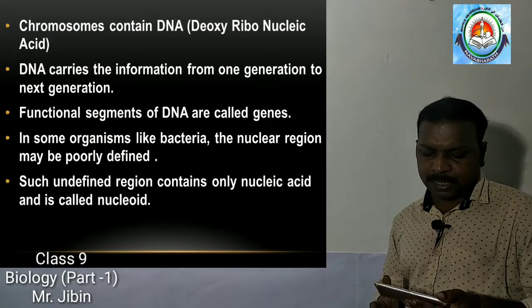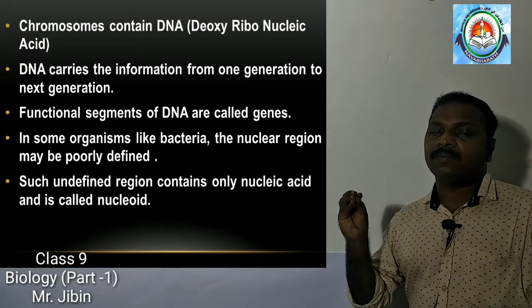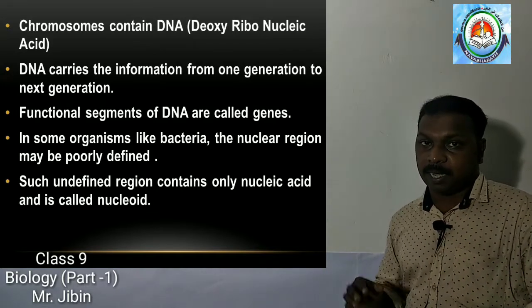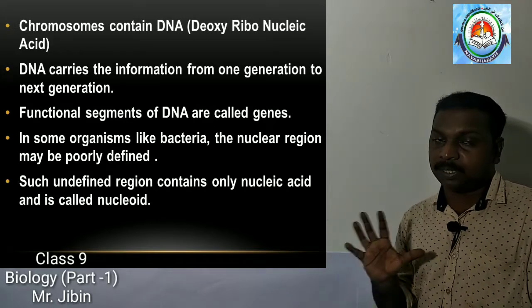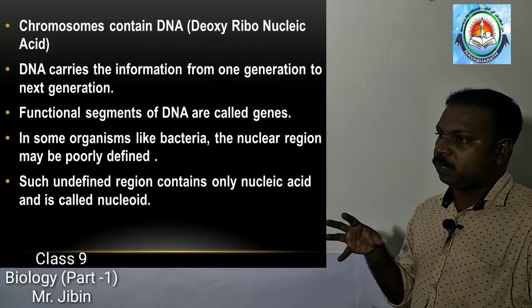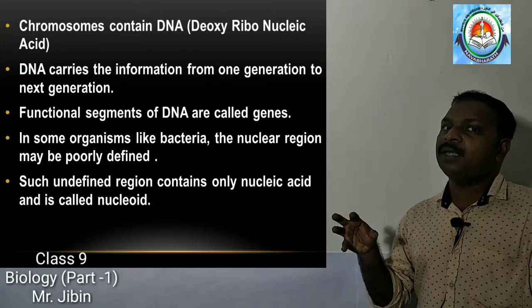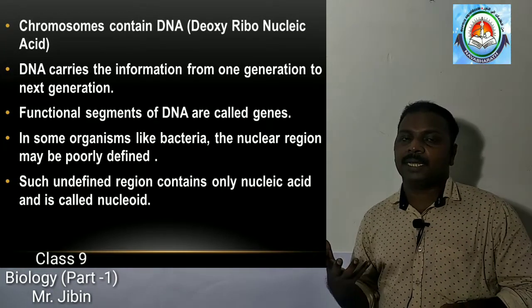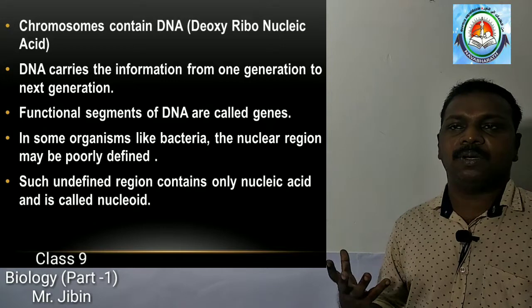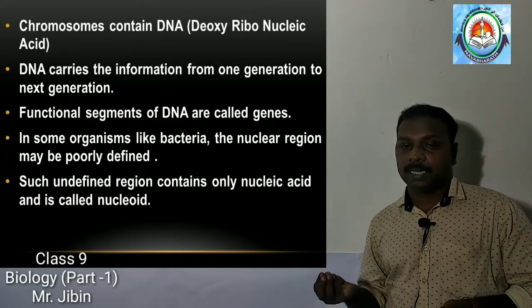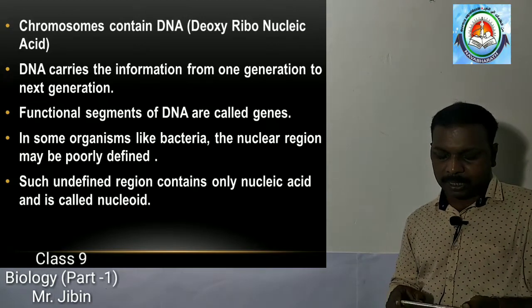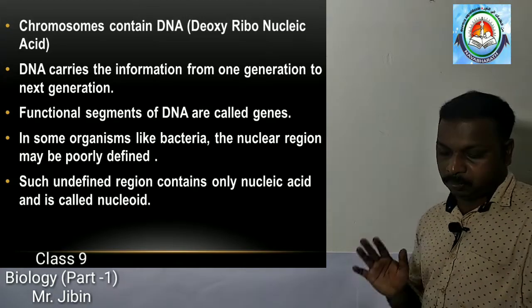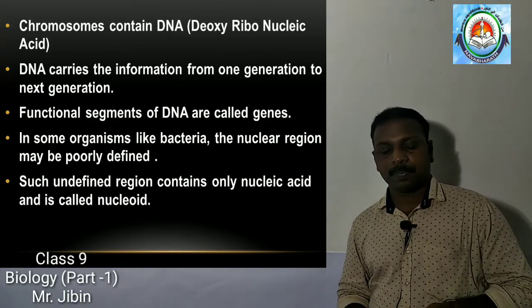We can see an undefined region with nucleic acid, not the real nucleus. Instead of a nucleus, they may have a region with nucleic acid. Such an undefined structure is known as nucleoid. These are all very important.